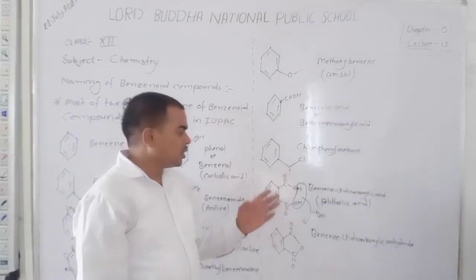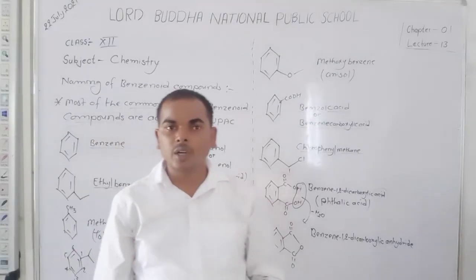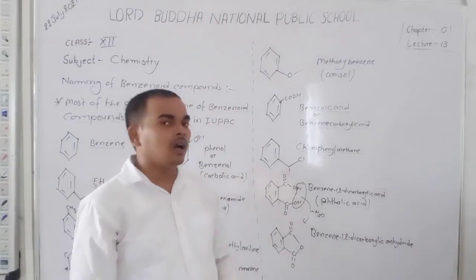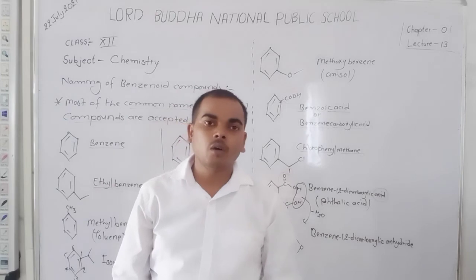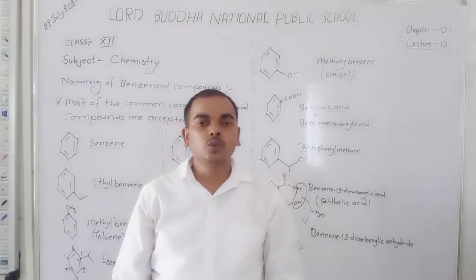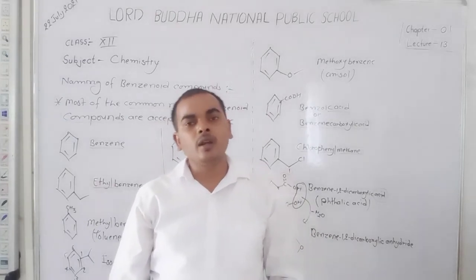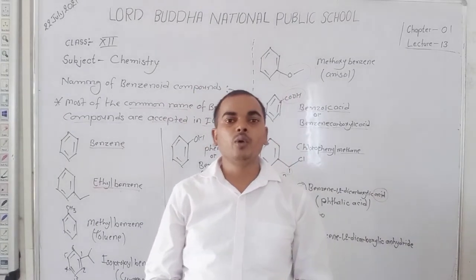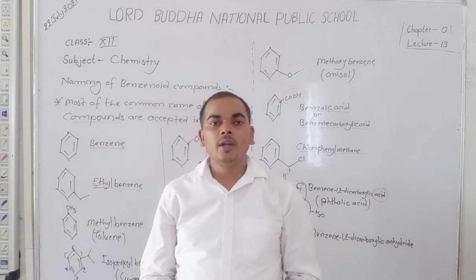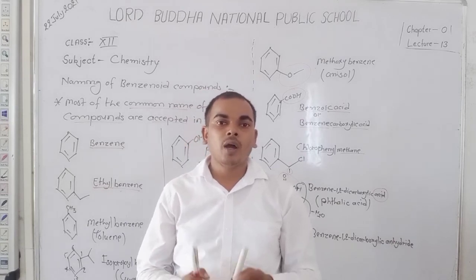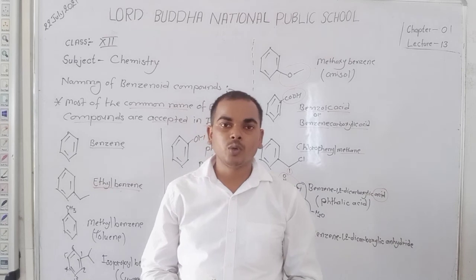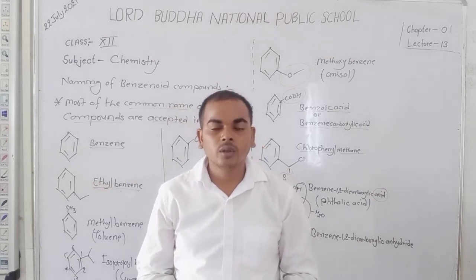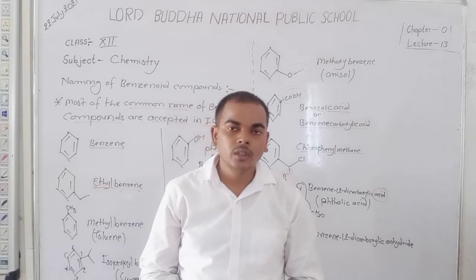Okay, student. Dear student, take a screenshot of the content on the whiteboard and write it down in your NCERT book. This content is the last content of IUPAC nomenclature. I think you understand all about IUPAC nomenclature. Please read your NCERT book and solve the questions given in NCERT Part 2, Chapter 1, Chapter 2, Chapter 3 and Chapter 4. If you have any query, contact me. Okay, student. Thank you very much.